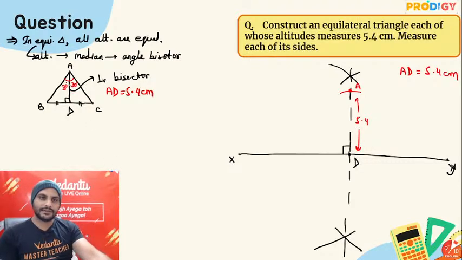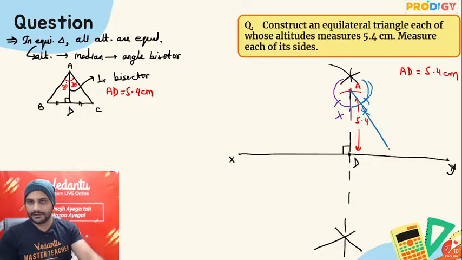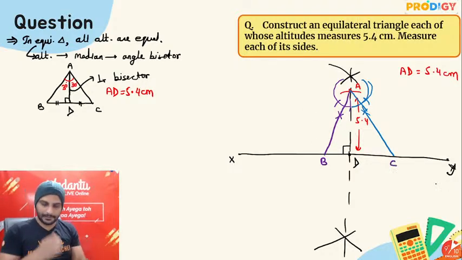Right? Now I know that AD and AB, the angle between these two lines is 30 degree. So do one thing, draw an angle of 30 degree at A. First cut will be 60. Bisect 60 to get 30. Similarly on this side as well, draw one semicircle like this. First cut of 60. 60's half will be 30. So draw one line at 30 degree. Here draw another line also at 30 degree. Wherever these two lines meet the base, this is a rough diagram, will give you your B and C.